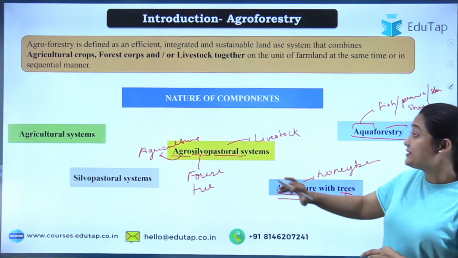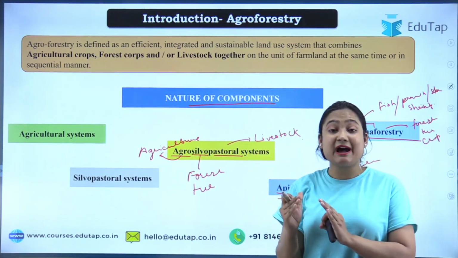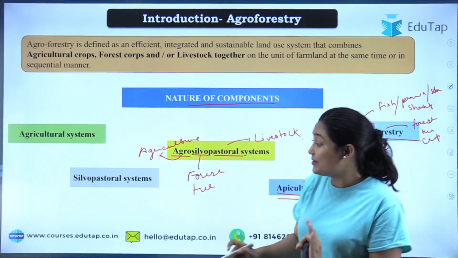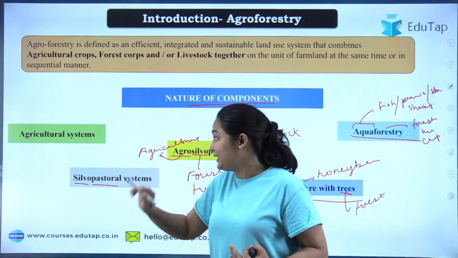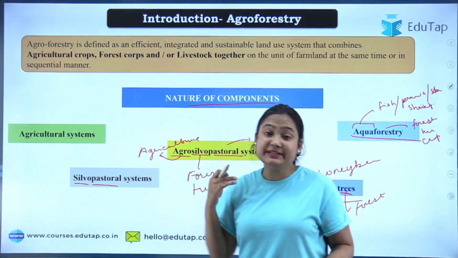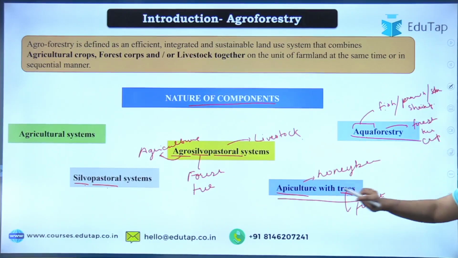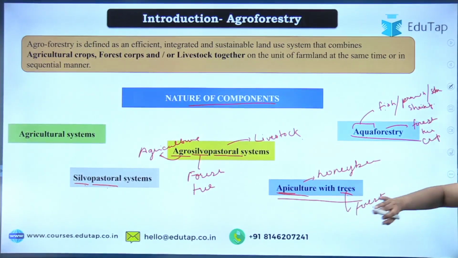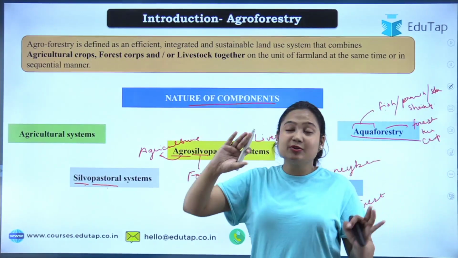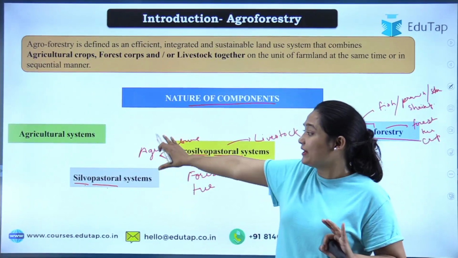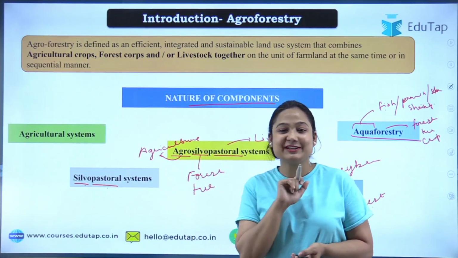So here, to understand the nature or the system of agroforestry, you will just have to go for the name. Wherever you see silvo, it means our forest crop. Okay, pastoral means animal, agro or agri means agriculture. When we talk about aqua, we'll talk about fish along with forestry. When we talk about apiculture, it means honeybee along with the tree. See, quite easy, and this is something that you will remember. Okay, if you understand this particular term, this chapter is going to be very easy for your examination.